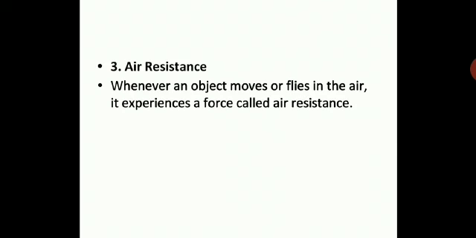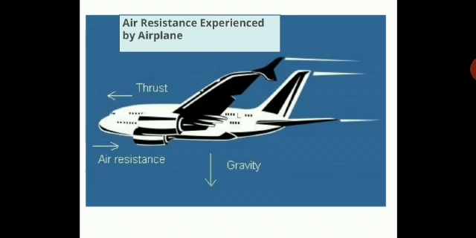Air resistance, because there is friction in the air. Whenever an object moves or flies in the air, it experiences a force. This is called air resistance. Air is going to stop the moving object, it will try to give an opposite force. So the air resistance acts against the motion. You can see over here, air resistance experienced by an airplane and gravity acting downwards. So air resistance also acts on objects in the air.